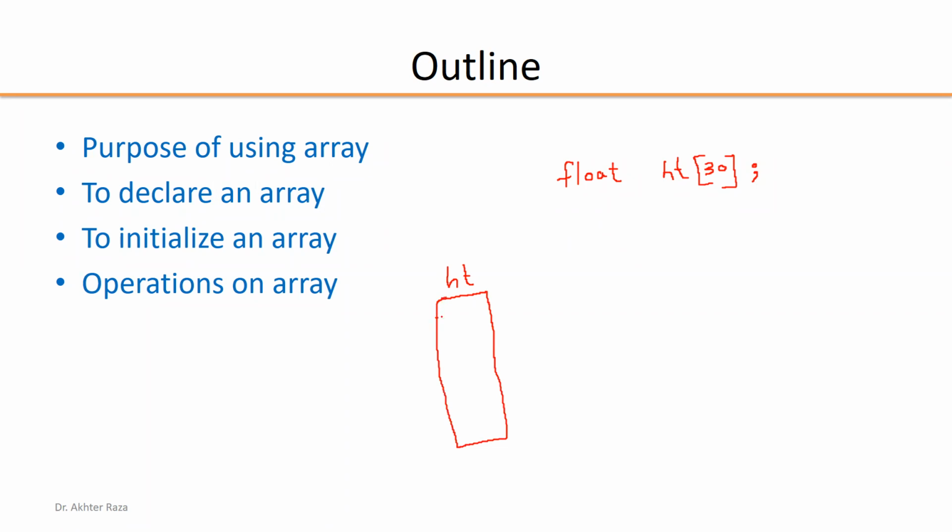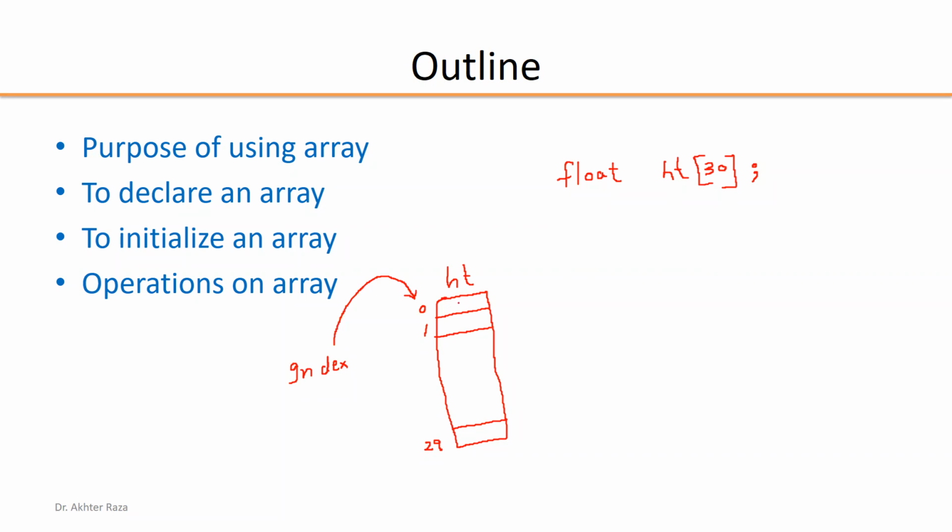The height of the first student will be stored here. The height of the second student will be stored here. The height of the last student will be stored at this location. This is called index. Height of the first student at index 0, then index 1, up to index 29. So if I declare the size as 30, it can contain the indexes from 0 to 29. So what is the purpose of index? Index is basically the way of accessing the elements of the array.